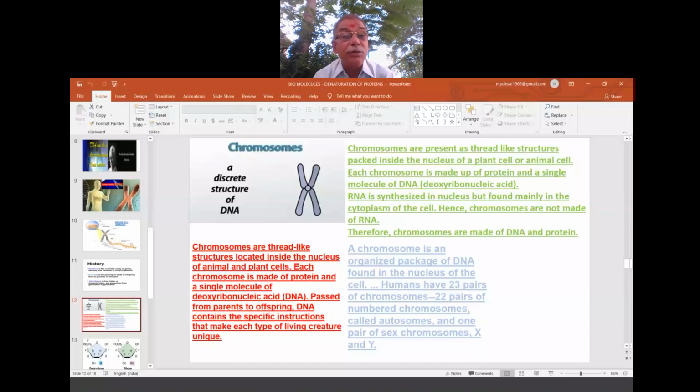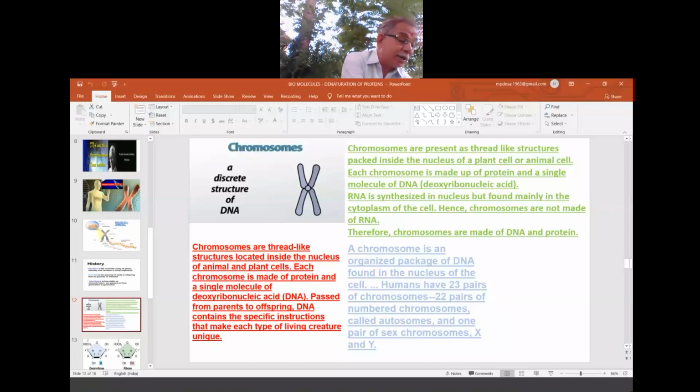So chromosomes are thread-like structures located inside the nucleus of animal and plant cells. Each chromosome is made up of protein and a single molecule of DNA. Okay, so DNA is passed from parents to offspring.